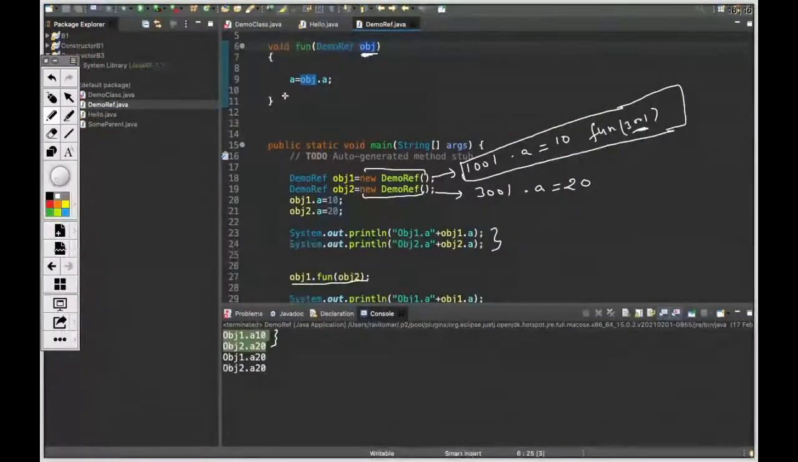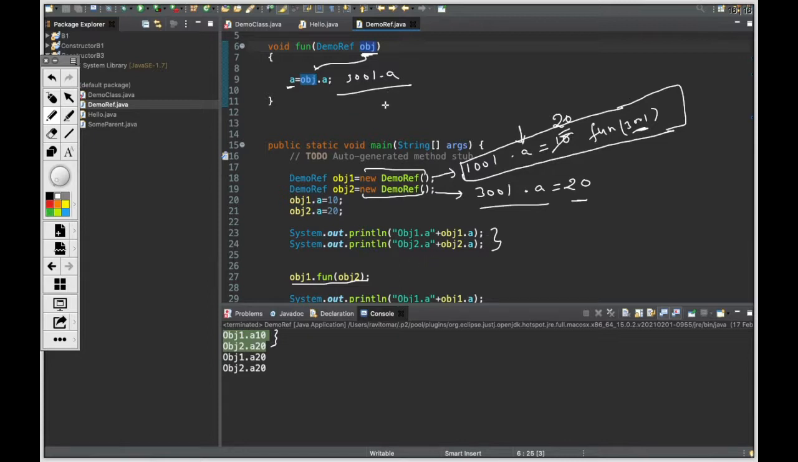Okay. This address goes here in this reference variable, and this says a is equal to, because this is 3001, this means 3001.a. So this a is what? This a is this one. We are inside this box only. So this a is equal to 3001.a, whatever has been passed. So what was there? It was 20. So we see here we got 20.